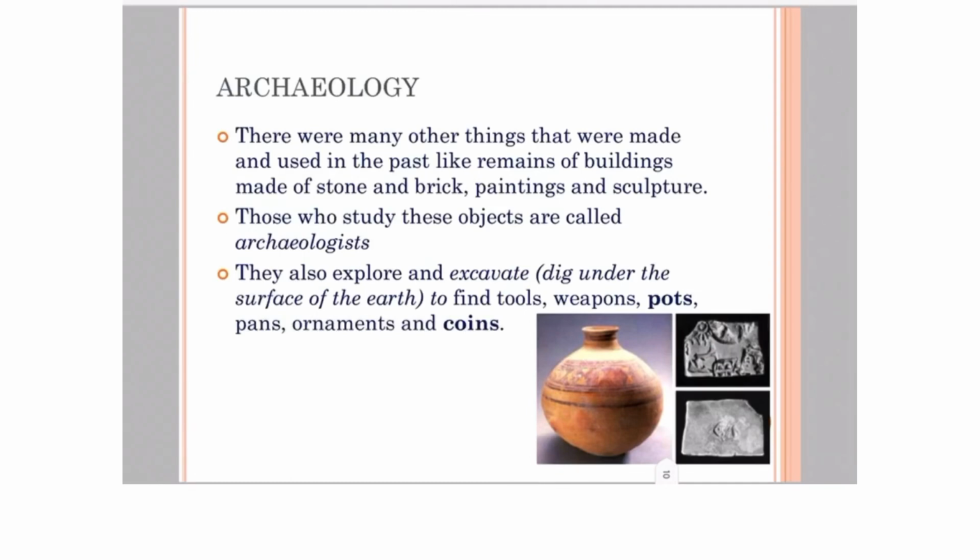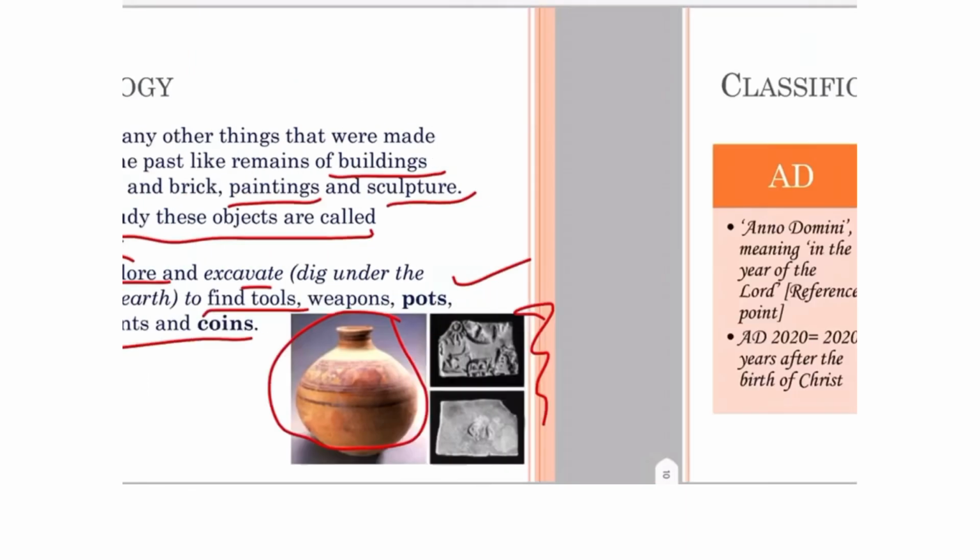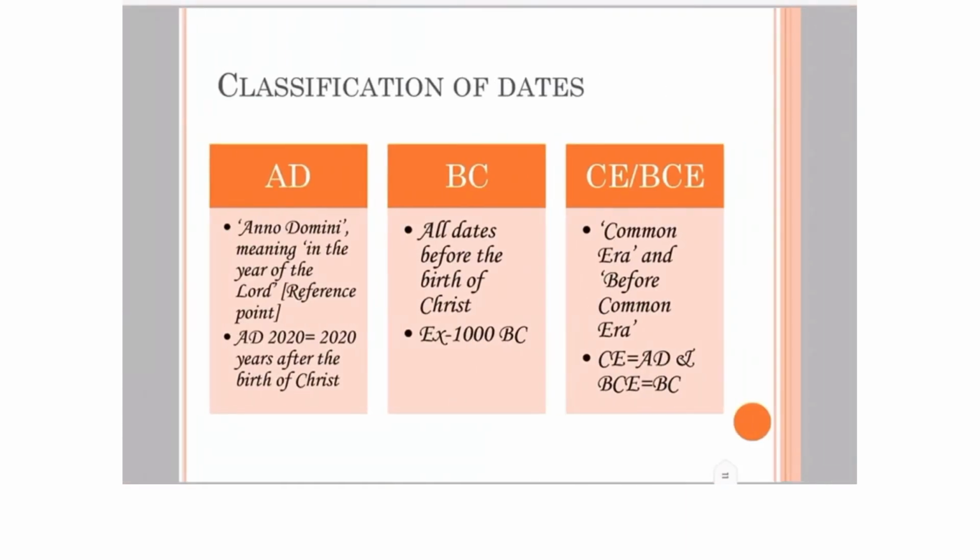Now, what is archaeology? We have learnt about manuscripts and inscriptions. There are also other objects like buildings, paintings and sculptures. The study of those objects is called archaeology, and the people who study these objects are called archaeologists. They also explore and excavate to find tools, weapons, pots, ornaments and coins. The picture on the screen shows a pot on the left side, and some of the ancient coins that were found.